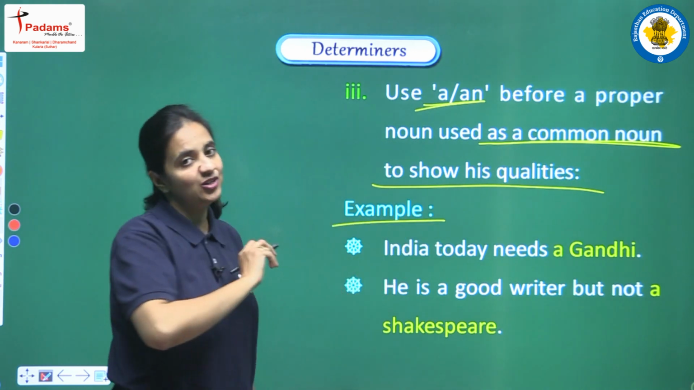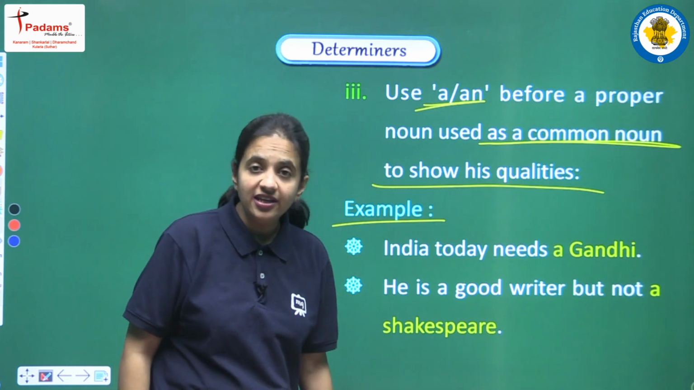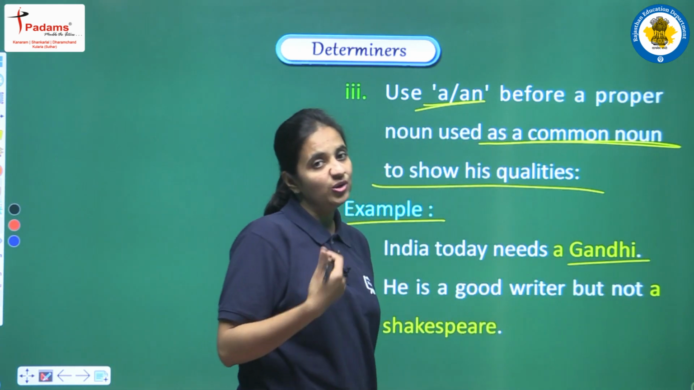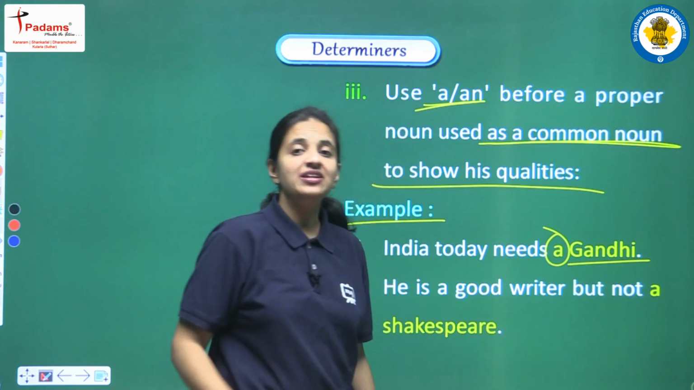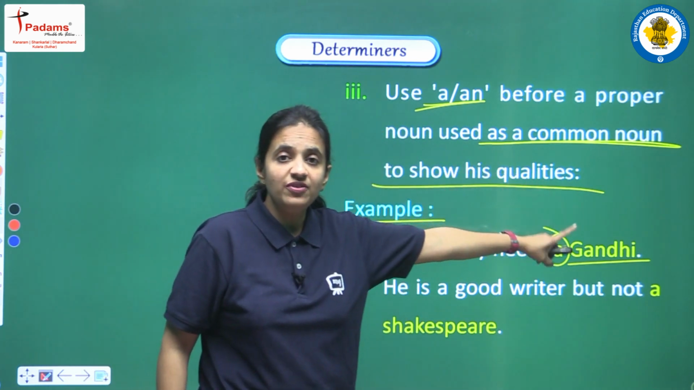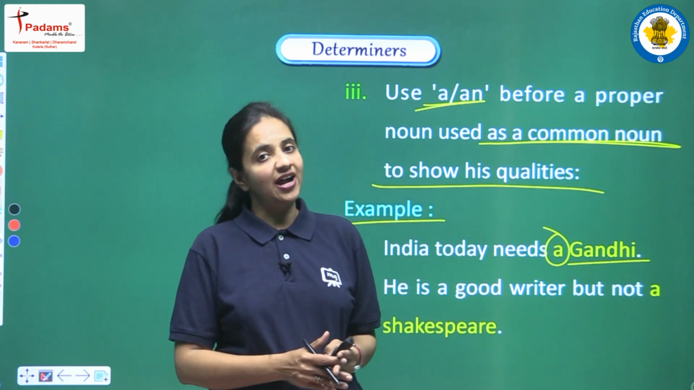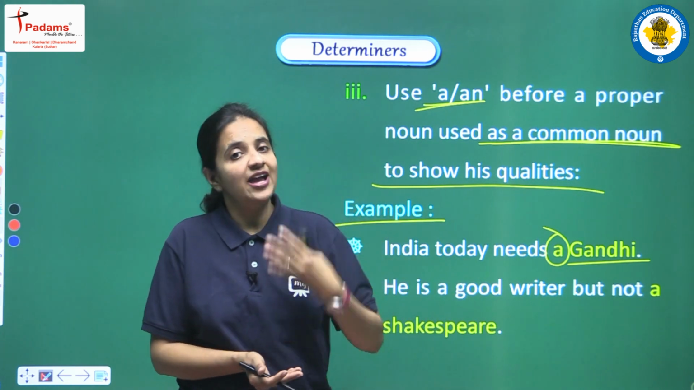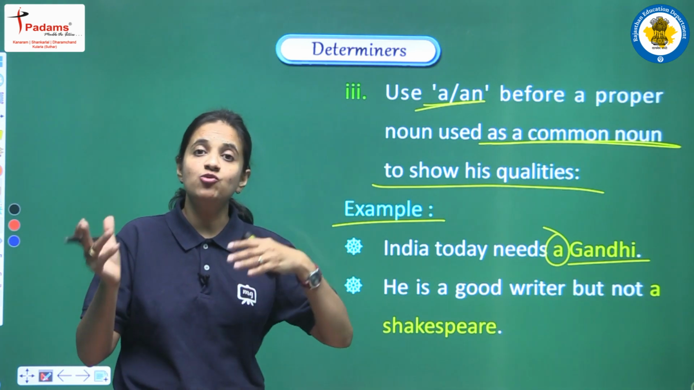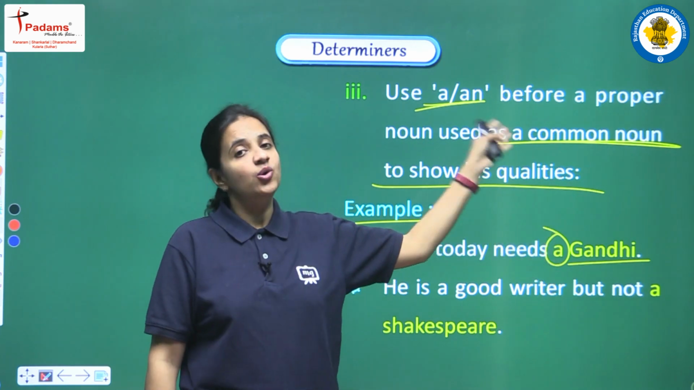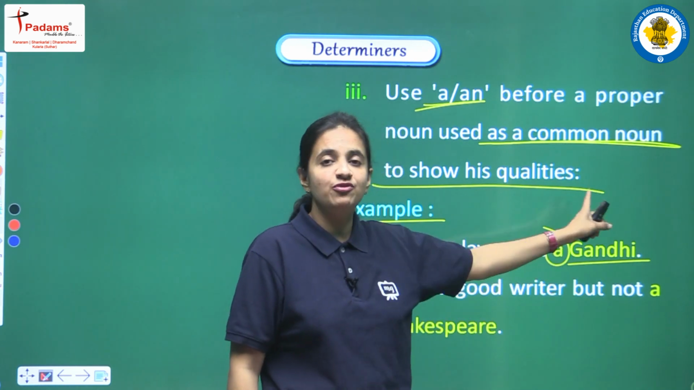So now let's see the example to clear this point. The first example is: India today needs a Gandhi. So in this sentence we are having Gandhi. We all know that Gandhi is a proper noun, the name of a person, but we are having this article before Gandhi. Why? Because here we are not talking about one person, but we are talking about the qualities of that person, the personality of that person. We are saying that in today's world we need a person who has the qualities of Gandhi ji, and this is the reason we are using this article before Gandhi.